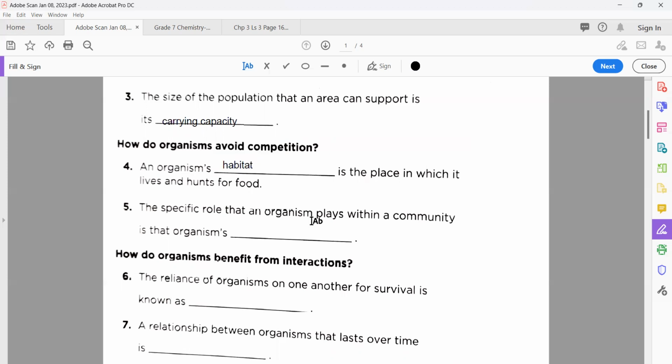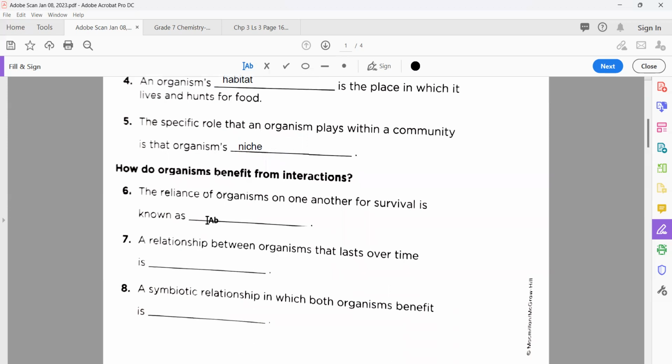Next, number 5. The specific role that an organism plays within a community is its organism's niche. Very nice. Okay. Number 6. The reliance of organisms on one another for survival. They will depend on one another.